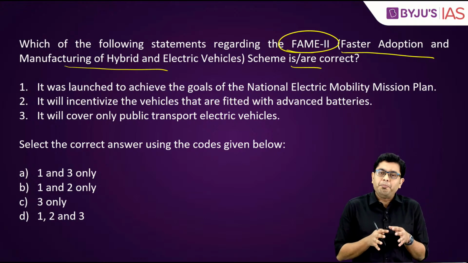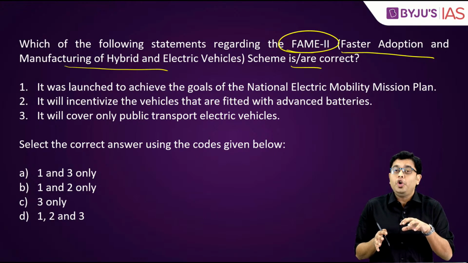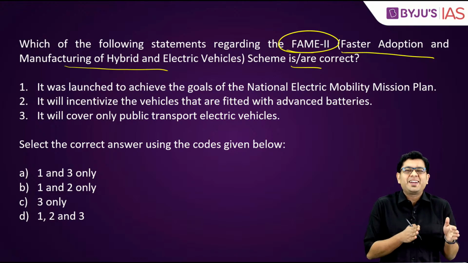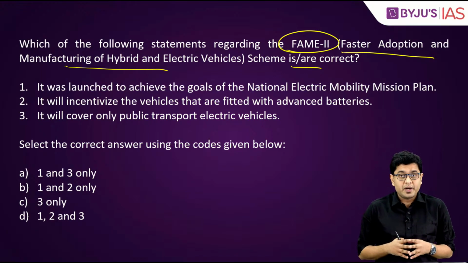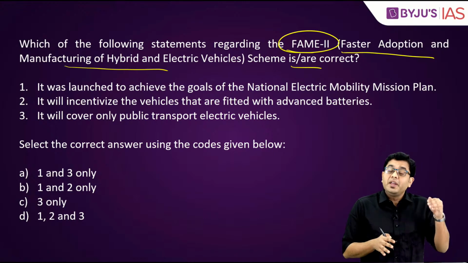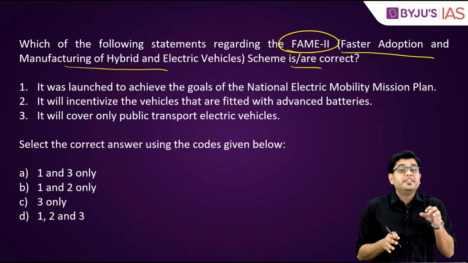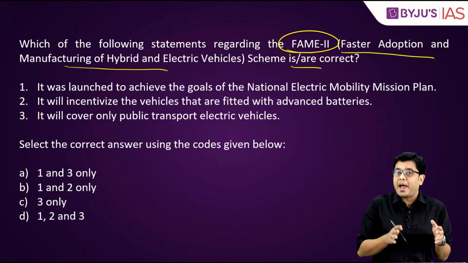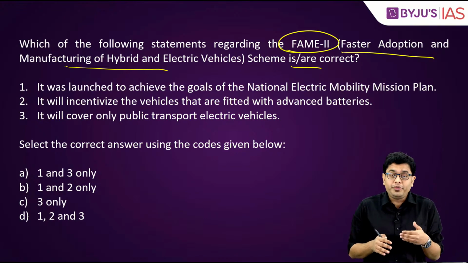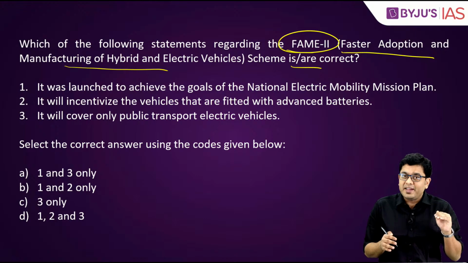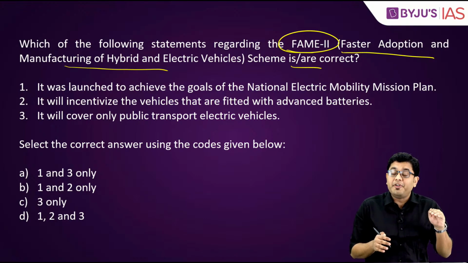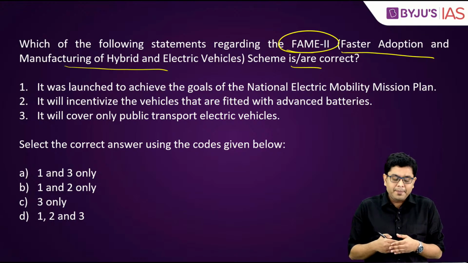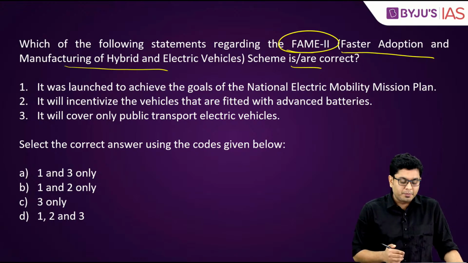These have been launched by the government to bring about a kind of revolution in the electric mobility sector in our country. Hereby, incentives are provided to the various manufacturers as well, depending upon the capacity of the batteries and depending upon the usage, so that the final price of the electric vehicles is considerably cheaper. We shall be looking upon this again, but let us take a look at the statements.